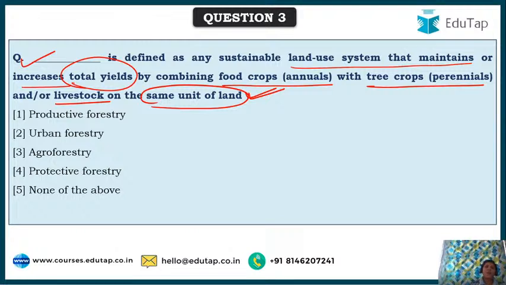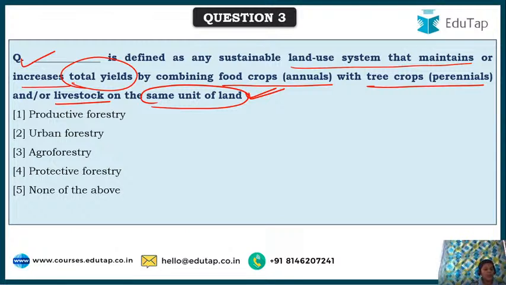Okay, community forestry, it is developed by the community and they do that for their own community, etc. But extension forestry, that is generally maintained by government agencies. Maybe there's a little help from the local communities, but it's mostly developed and maintained by government agencies only.